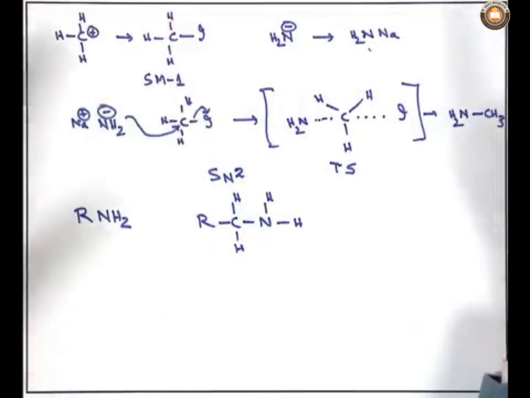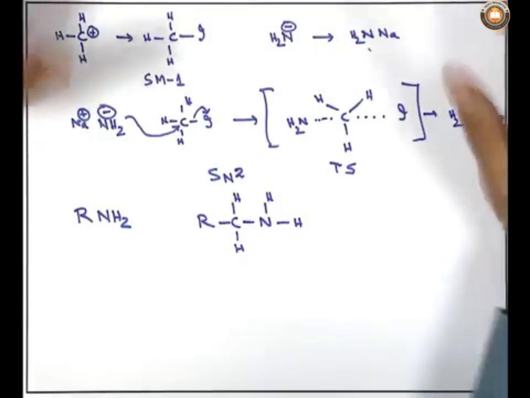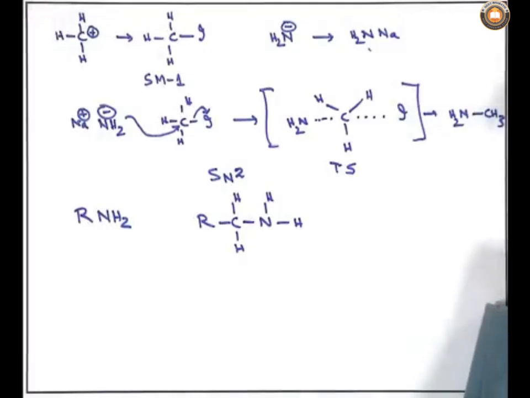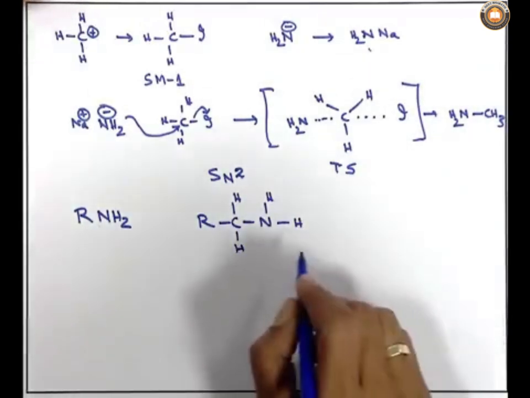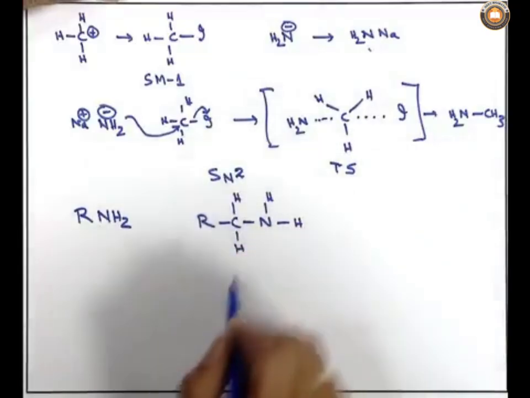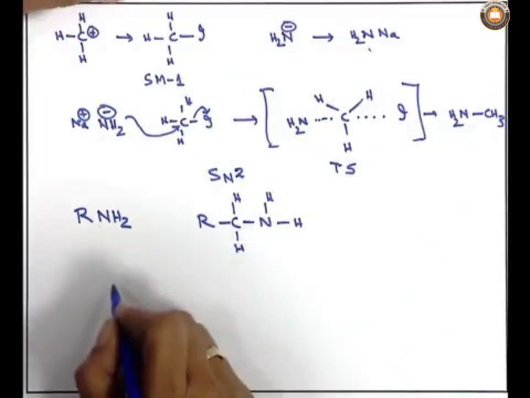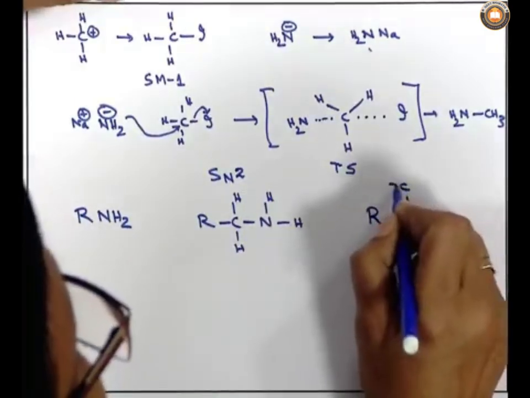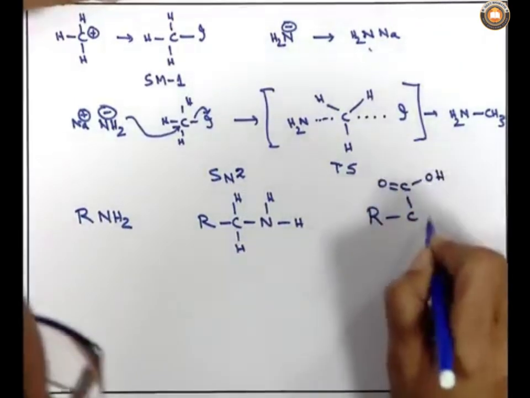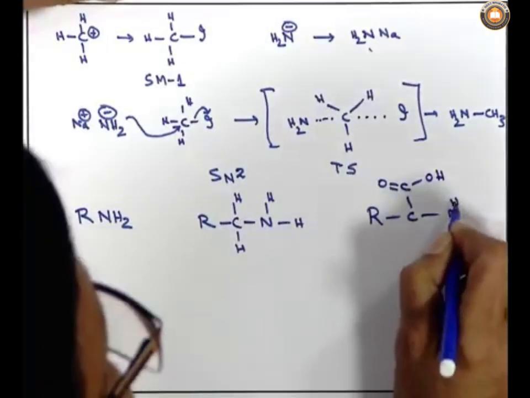I told you that it is not restricted to only this type of reaction, there are several other possibilities. It may be CH3 minus reacting with N plus, but this is one of the simplest ways to make the alkyl amine. Now, I am just doing one more thing over here. I am substituting one of the hydrogens of this alkyl amine with a carboxylic acid group, COOH. Rest of the thing remaining intact.